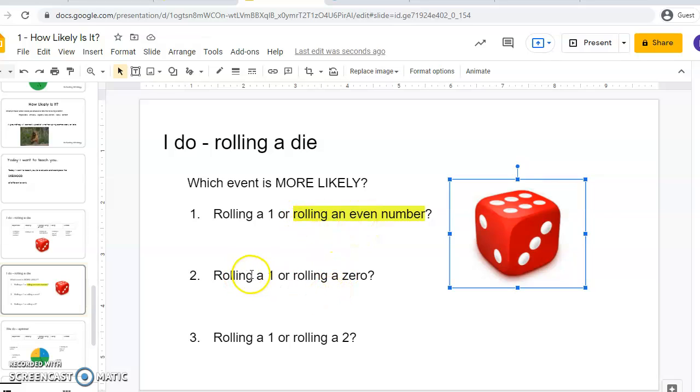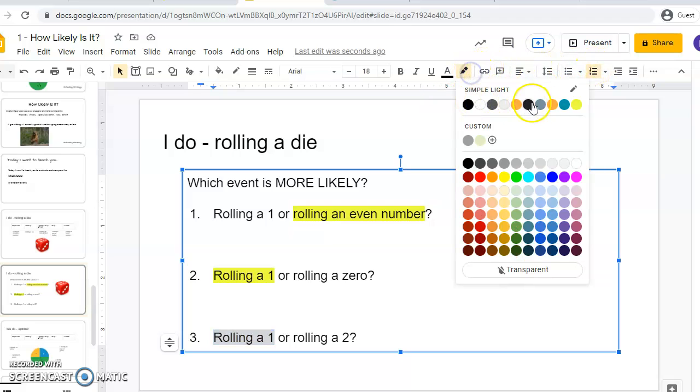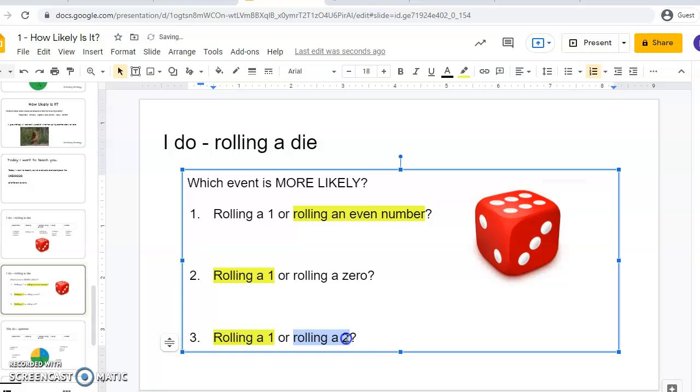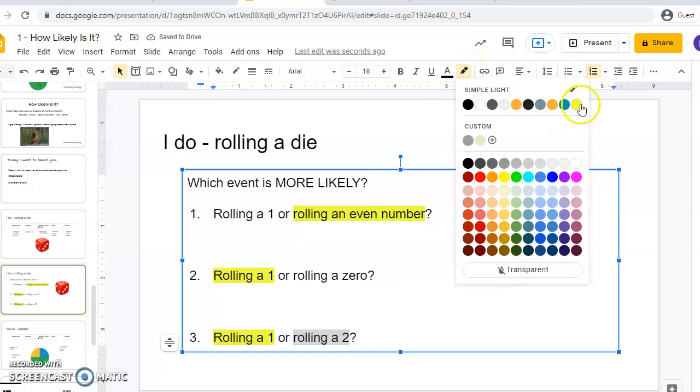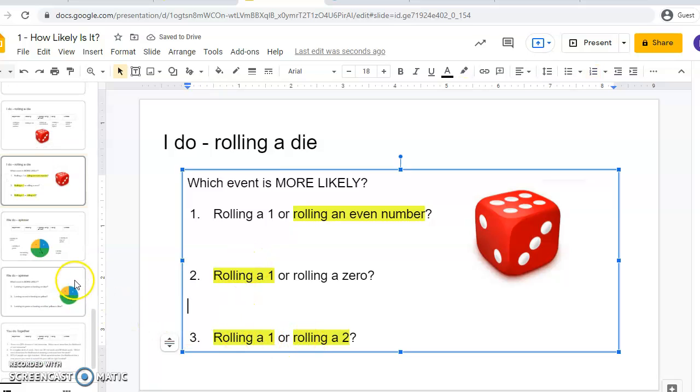What is more likely, rolling a 1 or rolling a 0? Well, neither one is very likely. Rolling a 1 is only 1 out of 6 possibilities, but rolling a 0, that's 0 out of 6 possibilities. That is definitely not going to happen. Rolling a 1 or rolling a 2? Well, each of those is 1 out of 6 possibilities. They kind of match. I have a 1 out of 6 chance of getting a 1, and I have a 1 out of 6 chance of getting a 2. So that's kind of a way to compare how likely events are. This is more likely, this is more likely. These are evenly likely.